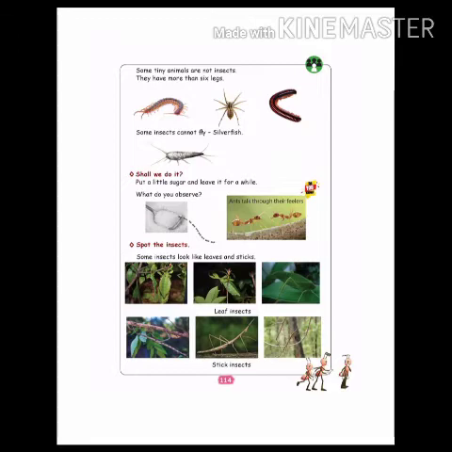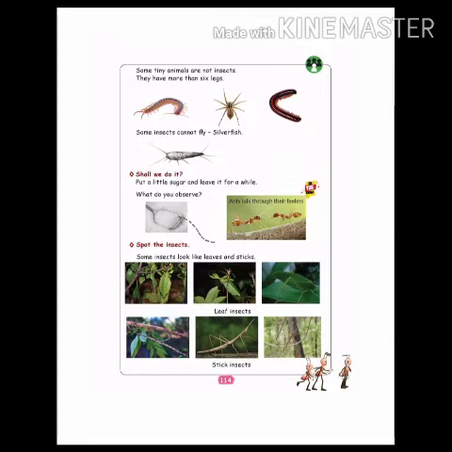That is the 2. The ant has many legs, but look at the feeler in front of it. One small thing is there, no? That is the feeler. With the help of the feeler only, these 2 ants, all the ants, will talk. Not the 2 ants, all the ants will talk.